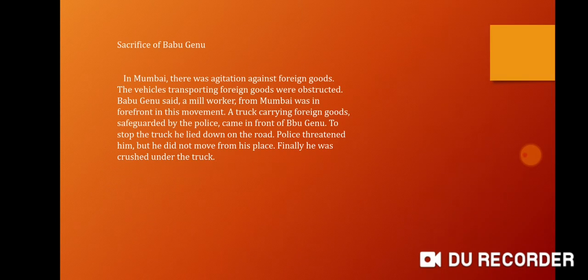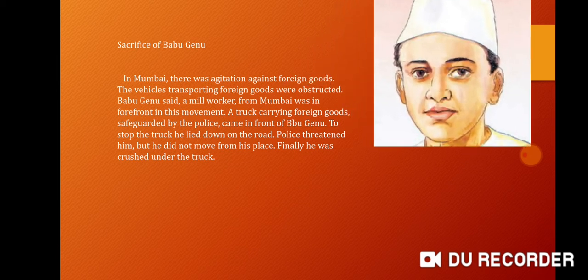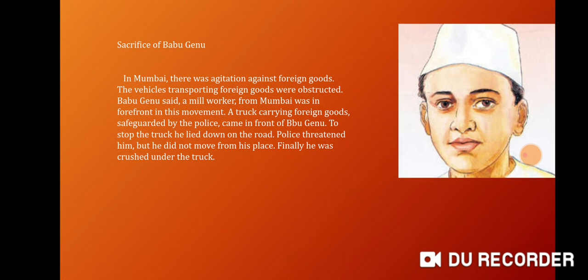After this, the sacrifice of Babu Genu. In Mumbai, there was an agitation against foreign goods. The vehicles transporting foreign goods were obstructed. Babu Genu, a mill worker from Mumbai, was in the forefront in this movement. A truck carrying foreign goods, safeguarded by the police, came in front of Babu Genu. To stop the truck, he lay down on the road. Police threatened him, but he did not move from his place. Finally, he was crushed under the truck. This sacrifice of Babu Genu was an inspiration to the national movement.